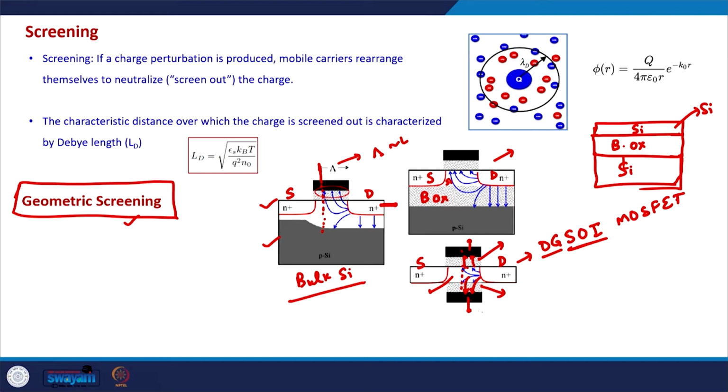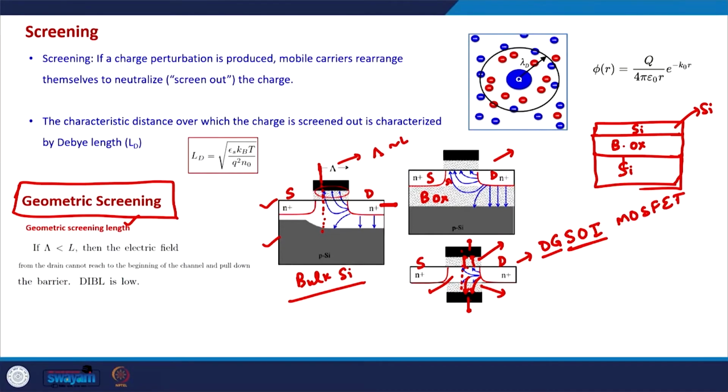So, that is why we need to use these SOI MOSFETs if we want to make MOSFETs less than 10 nanometers or around 10 nanometers of channel length. So, these kinds of techniques need to be used. This is known as the geometric screening technique, and this is used to neutralize the bad effects of the 2D electrostatics. So, in this case the threshold voltage is not changed a lot and we can maintain the consistency of the threshold voltages across various devices.